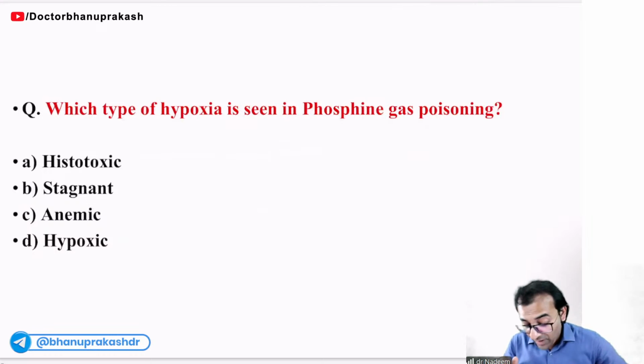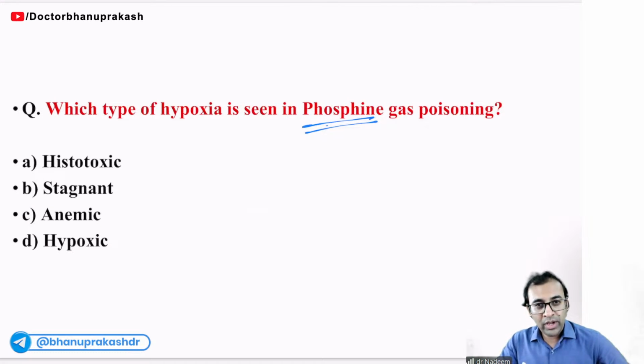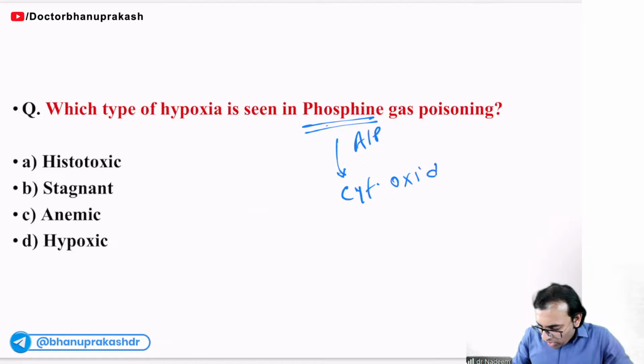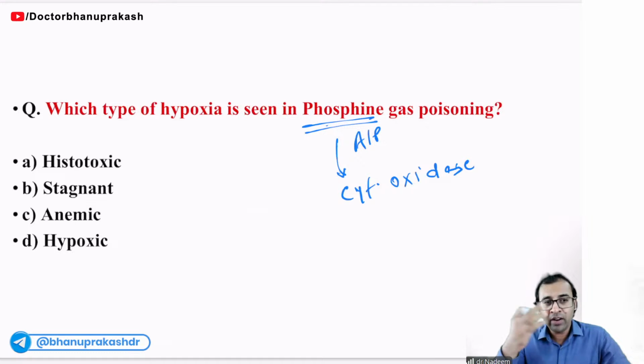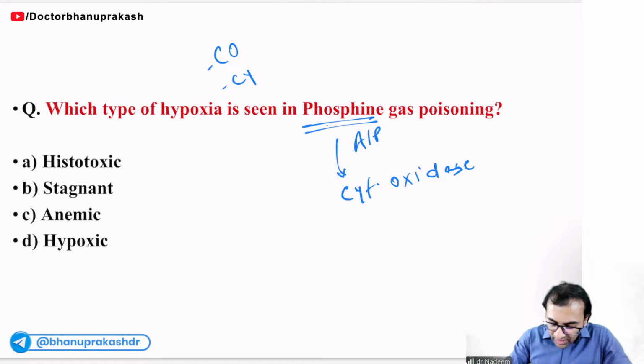Okay. Which type of hypoxia is seen in phosphine gas poisoning? Okay. See, phosphine is related to aluminum phosphide. So this is going to block cytochrome oxidase, the cytochrome oxidase enzyme. I have taught you about it when I taught you about livor mortis, different color, right? CO poisoning, we have learned about CO poisoning. And at that time I taught you about cyanide poisoning also.